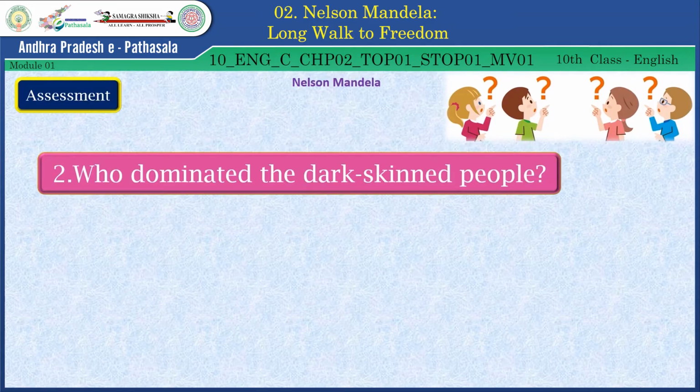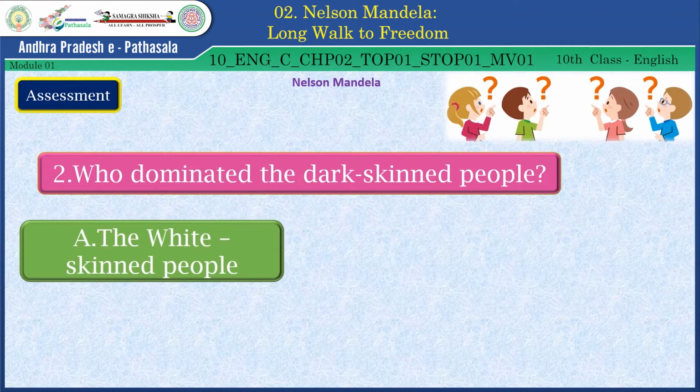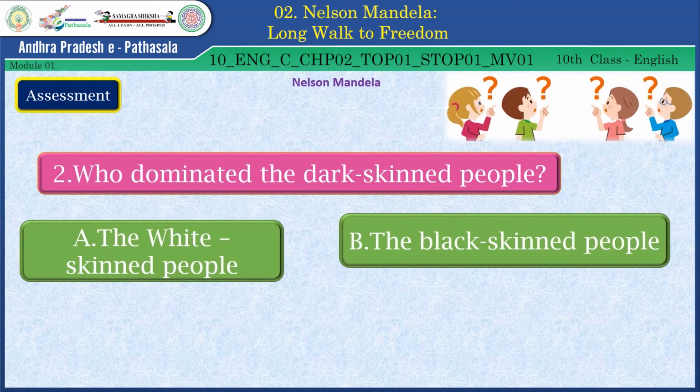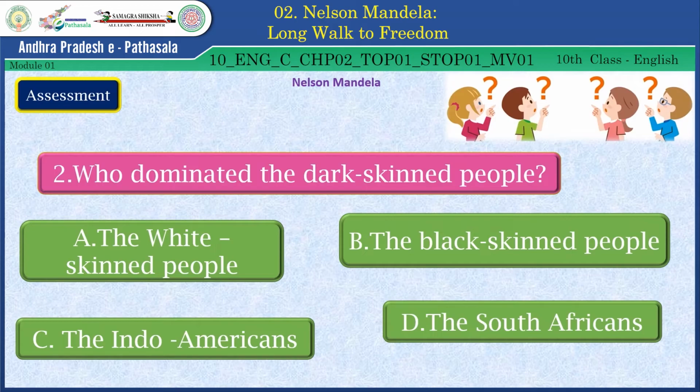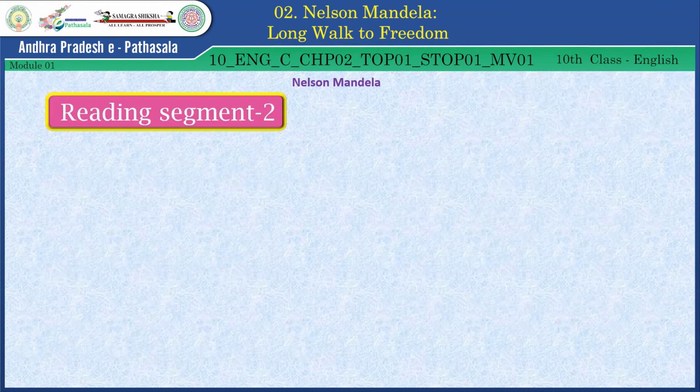Who dominated the dark-skinned people? A. The white-skinned people. B. The black-skinned people. C. The Indo-Americans. D. The South Africans. Yes, choose the right answer from these four options. Yes, the right answer is the white-skinned people. Reading segment 2.